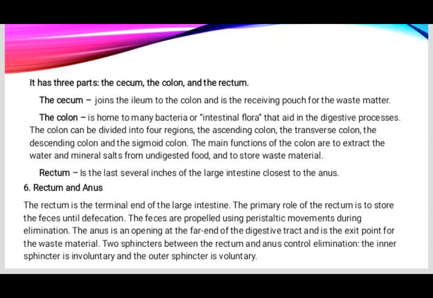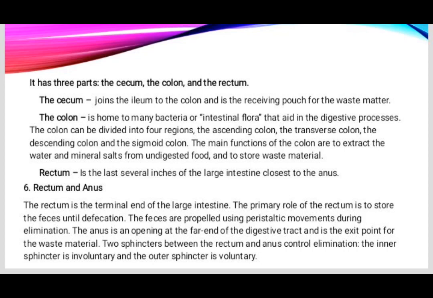The colon is home to many bacteria or intestinal flora that aid in the digestive processes. The colon can be divided into four regions: the ascending colon, the transverse colon, the descending colon, and the sigmoid colon.